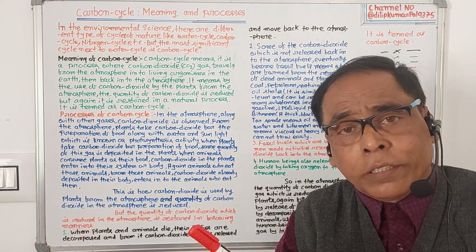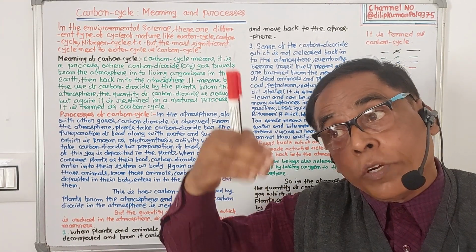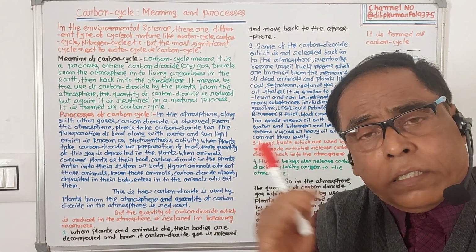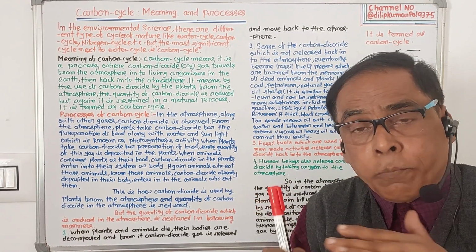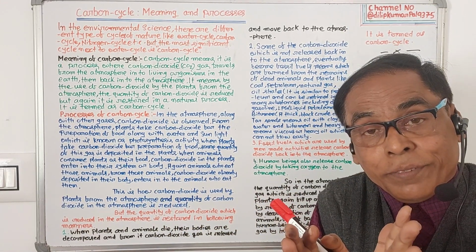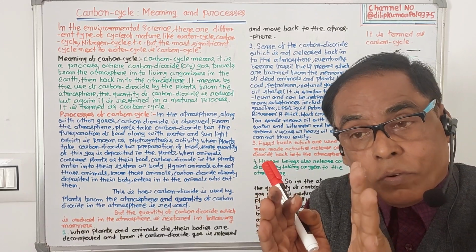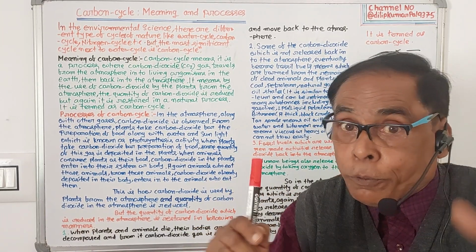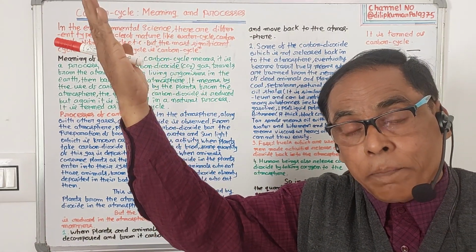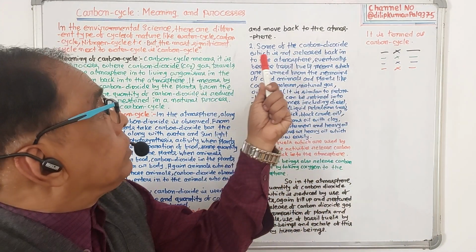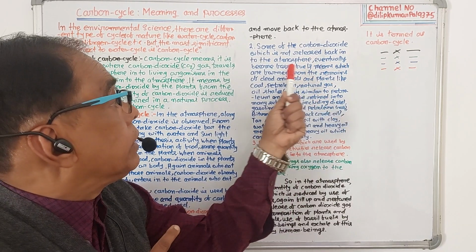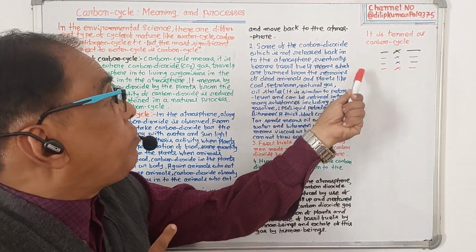So the first process, how carbon dioxide is restored in the atmosphere, is that when plants and animals die, their bodies are decomposed. From their decomposed bodies, the carbon dioxide which is deposited in them is released to the atmosphere. Number one.